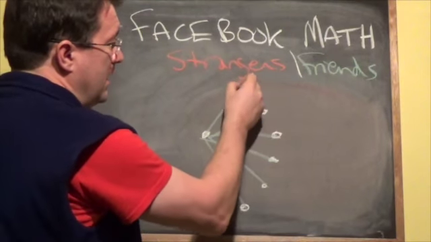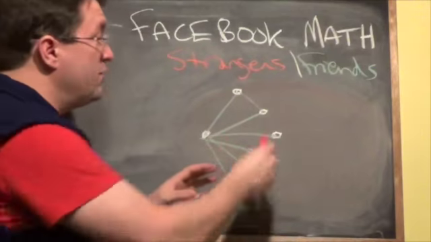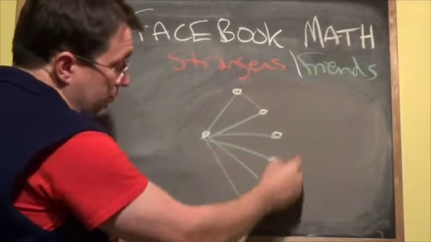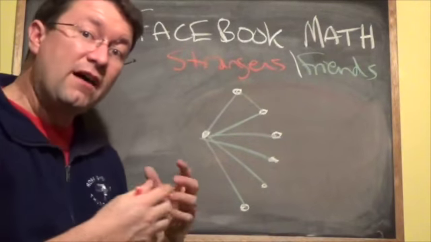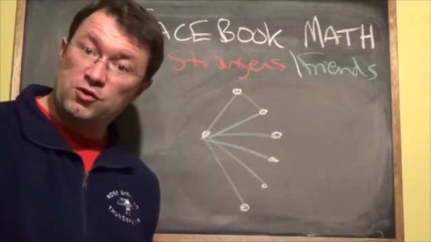Now let me say it like this. You've got a group of 6 people here. Well, we just showed a few moments ago that any group of 6 people is going to have a group of 3 that are either mutual friends or mutual strangers.